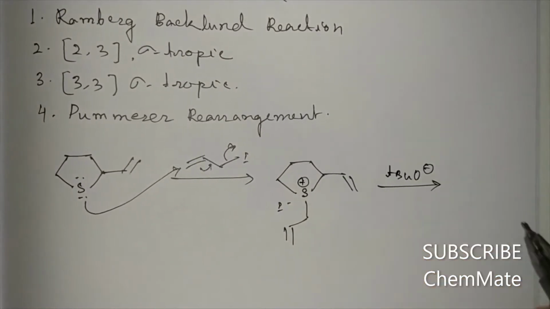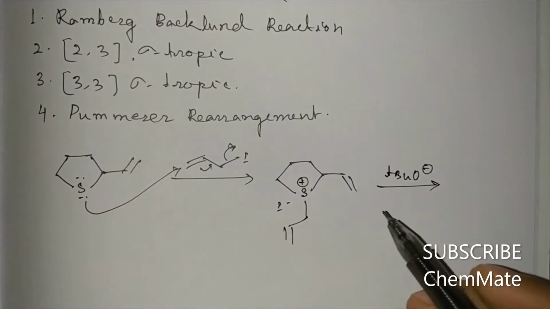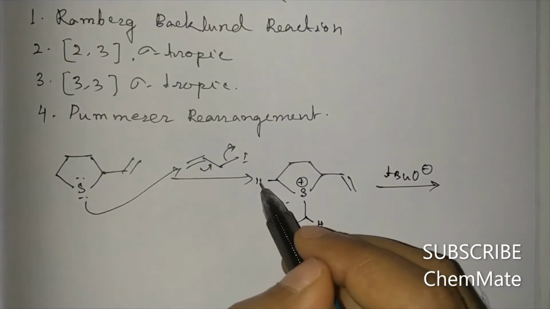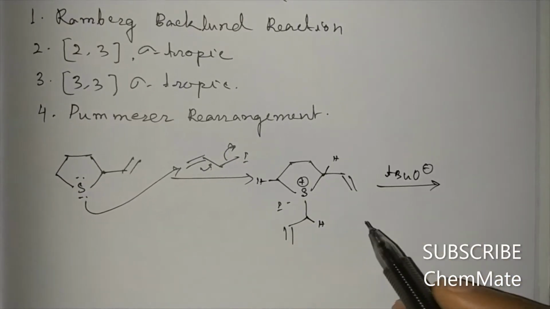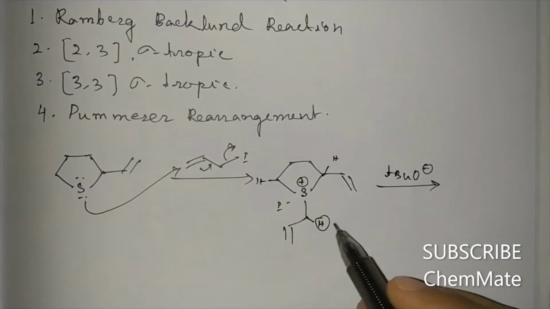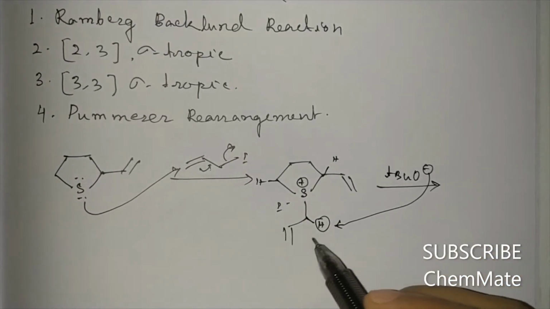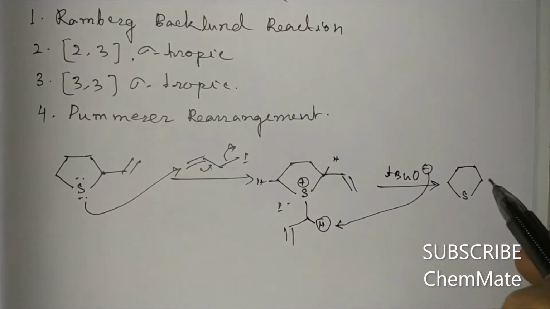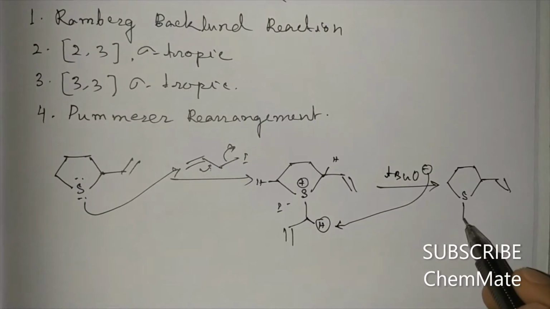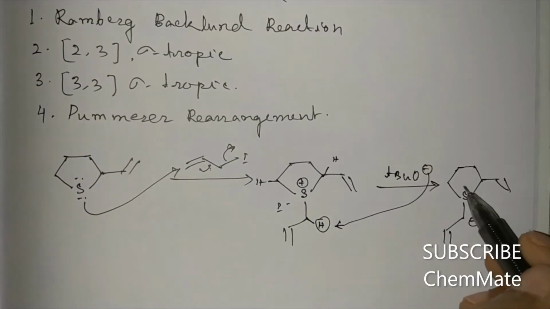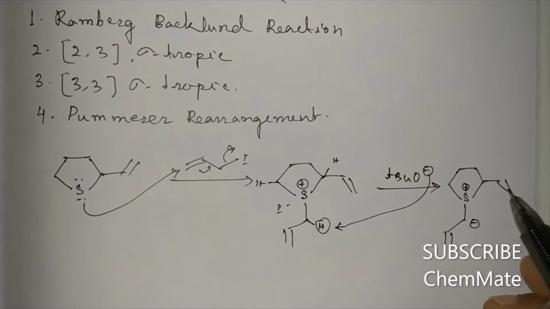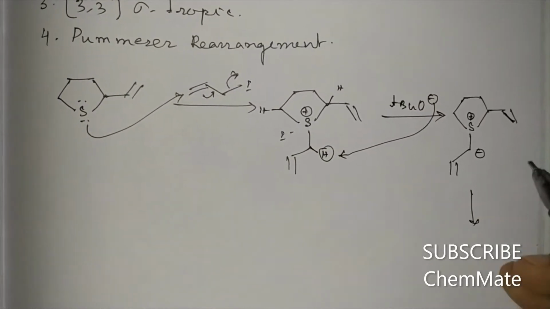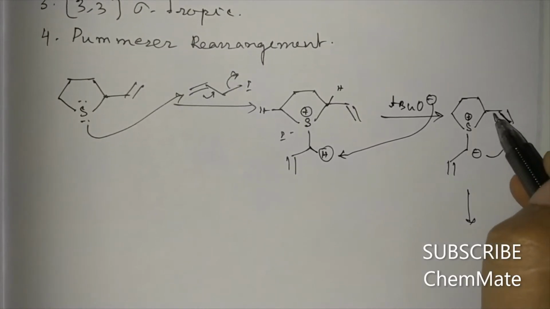t-BuO minus, then what will happen? Here acidic protons are there. These protons are acidic, but between these three, this is more acidic. So it will preferentially abstract this proton, and the corresponding anion will be formed. Now this is a sulfonium ylide. This sulfonium ylide can undergo a rearrangement like this.